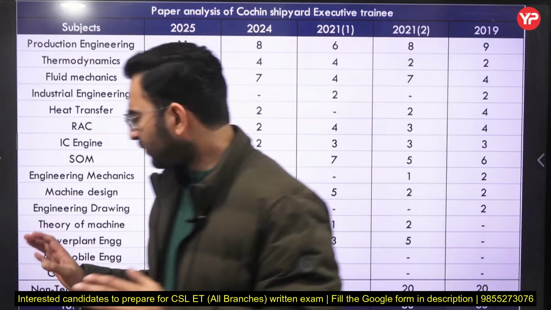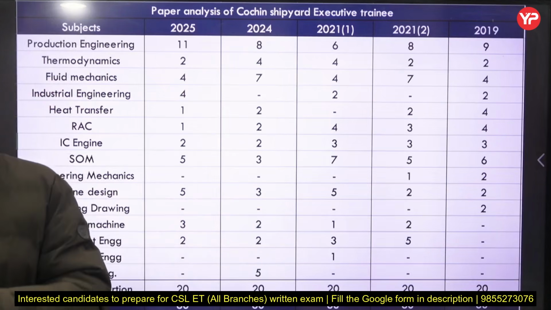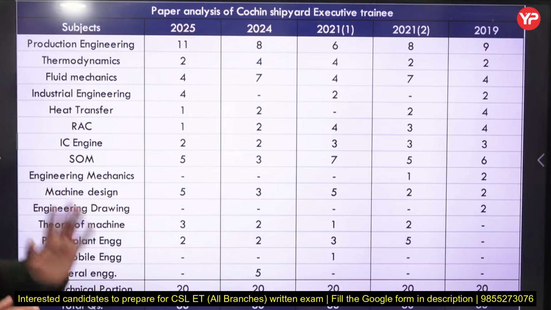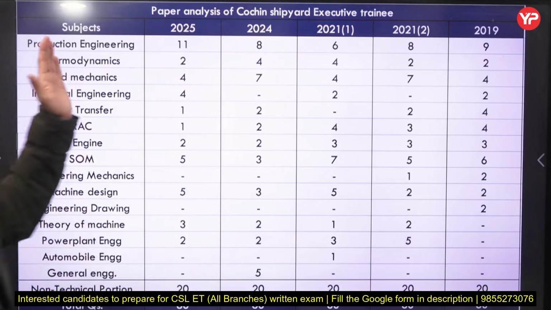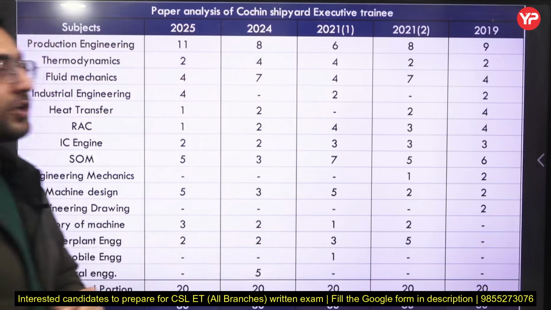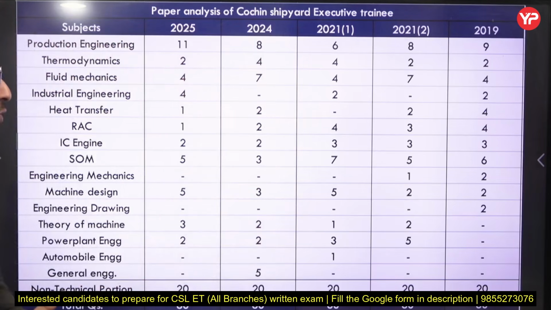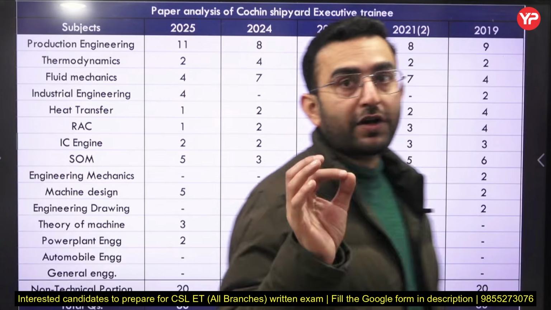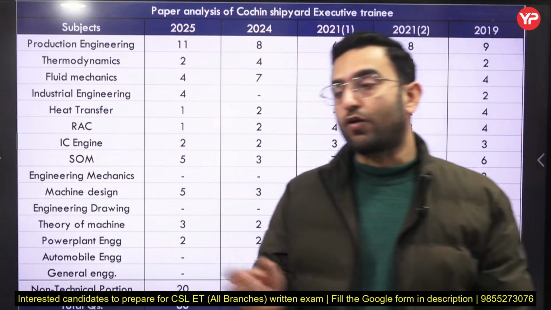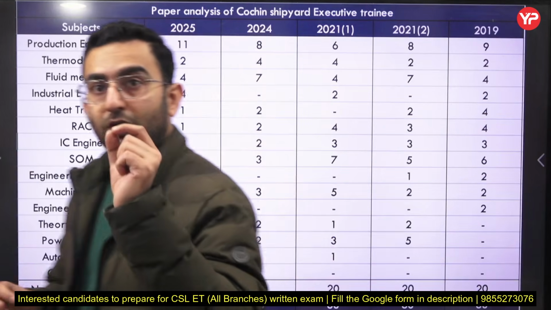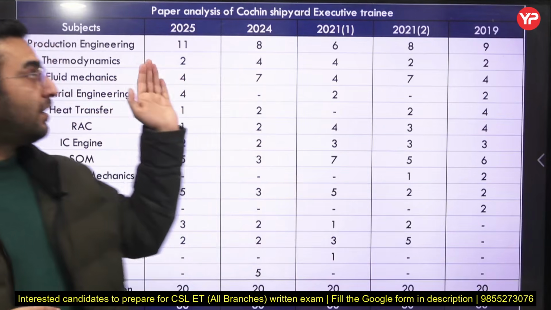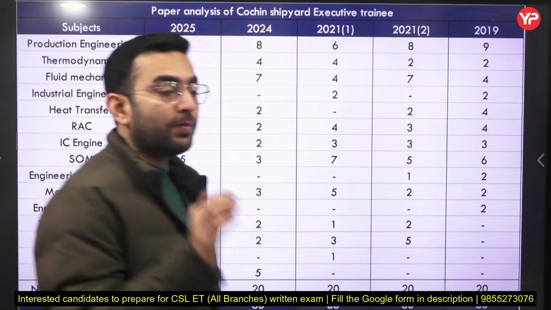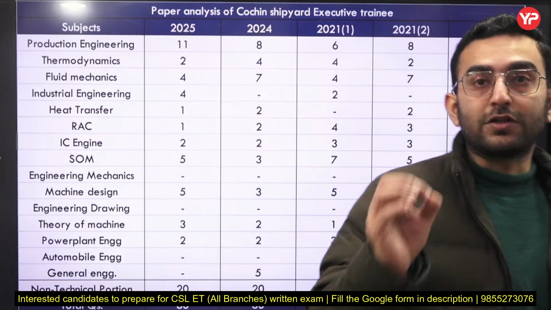The non-technical portion I am not going to discuss. I am going to discuss specifically the technical portion. If you look at the last five exams, the production engineering subject is very important, and a large number of questions have been asked from it. Only 40 questions are from the technical portion, and out of these 40, the counts from production are 10, 8, 6, 8, 9. So you can see 20 to 25% of the paper has been asked from production only.